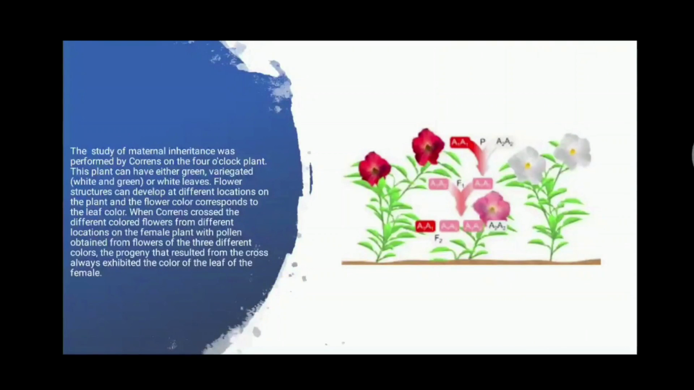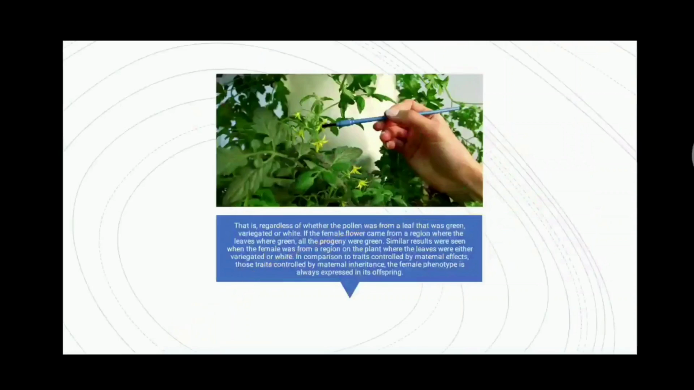This plant can have either green, variegated, which is white and green, or white leaves. Flower structures can develop at different locations on the plant, and the flower color corresponds to the leaf color. When Correns crossed different color flowers from different locations on the female plant with pollen obtained from flowers of the three different colors, the progeny that resulted from the cross always exhibited the color of the leaf of the female. That is regardless of whether the pollen was from a leaf that was green, variegated, or white.